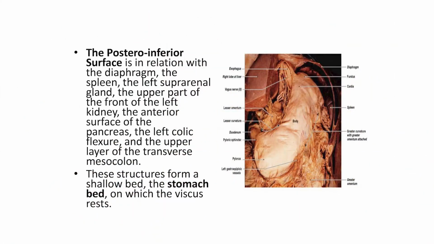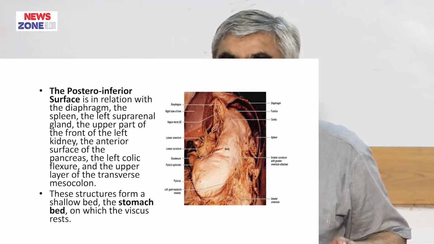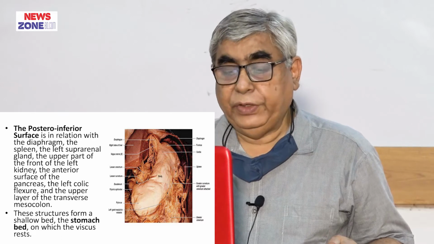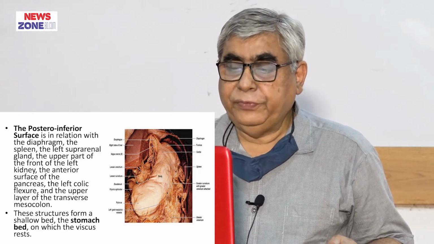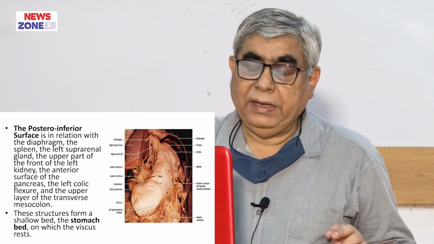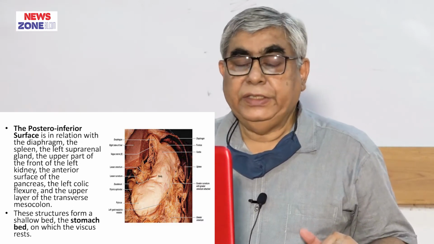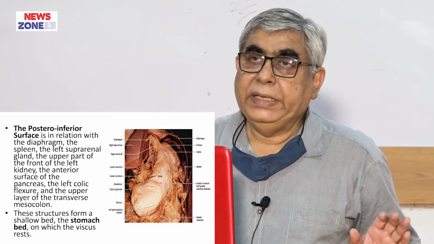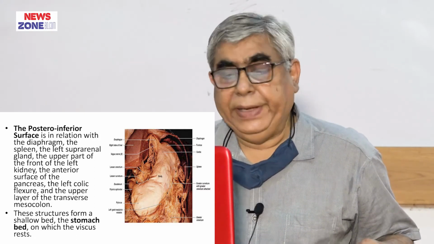Okay, the stomach has got 2 surfaces, one is the anterior superior surface and another one is the posterior inferior surface. The posterior inferior surface has an important landmark which we call the stomach bed. You can definitely recollect the term stomach bed.